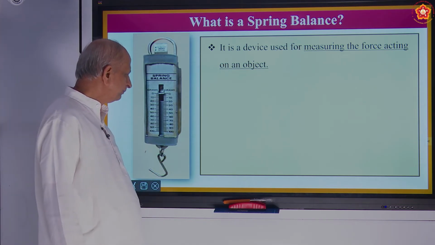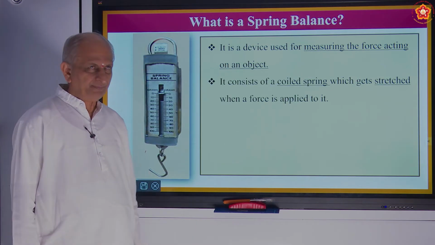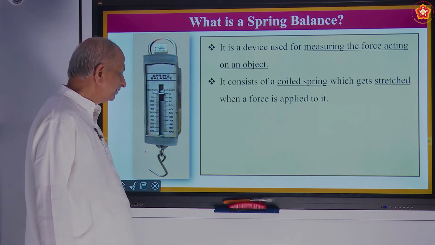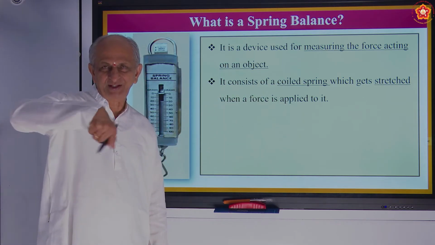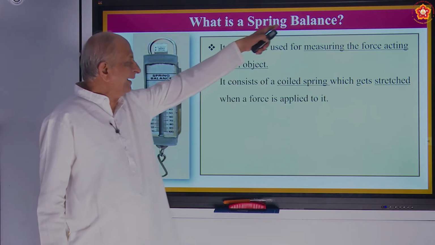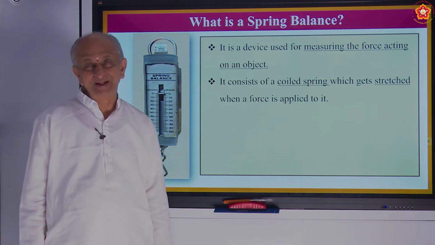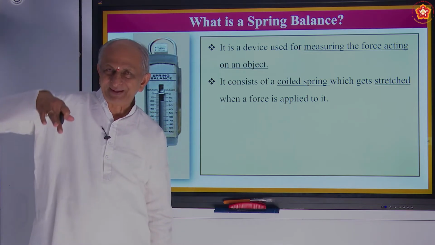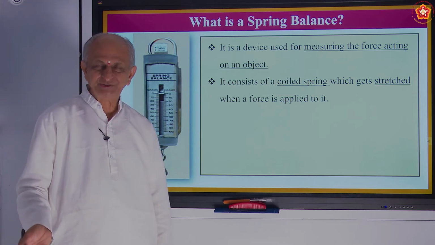Okay, when the spring is pulled down, the force will be acting on it. It consists of a coiled spring. Behind, if you see, there will be a coiled spring. That's why it is called a spring balance. What is the other nature of a spring? When you press it for some time, it becomes smaller. If you leave it, what happens? It jumps up.